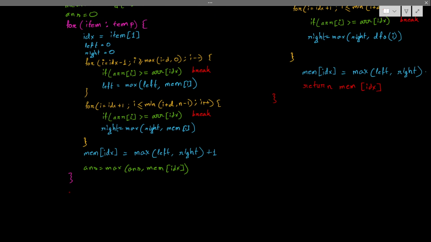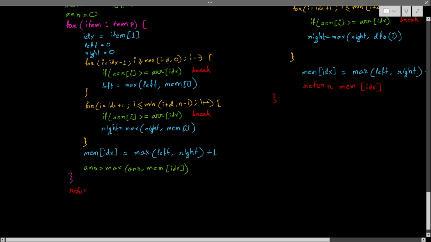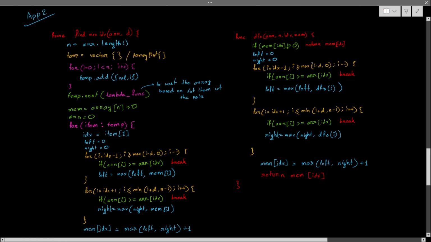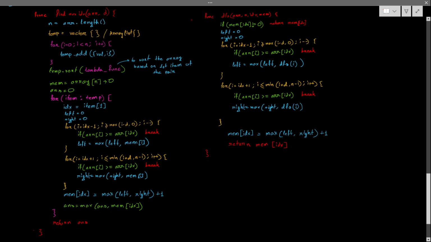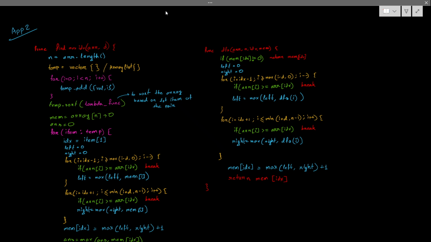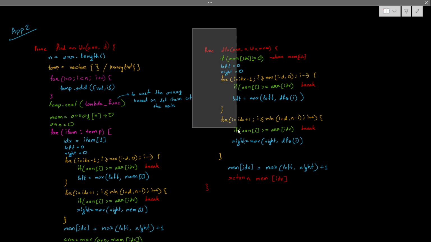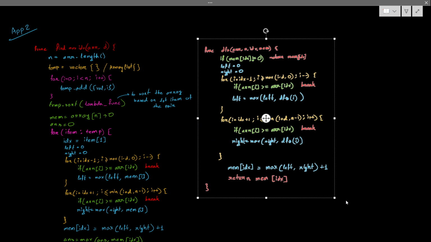Simple, return the answer and stop the loop. This is my bottom-up approach. Okay, so it will be a larger one actually. Let me remove this DFS function, and let's see what the time and space complexity is for this problem.